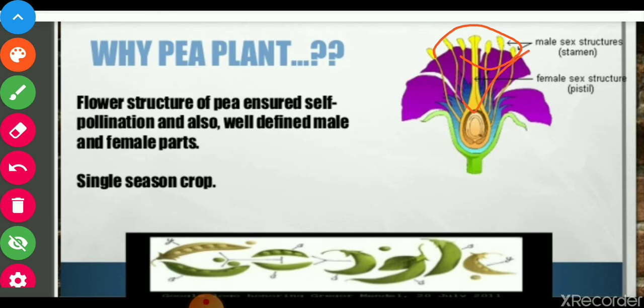There it was easy to carry out the experiment of pollination on this plant, and this was a single season crop, as this crop completes its one lifespan in a single season. So it takes less time to carry out the experiments and record the observations. It was easy to carry out the experiments, and also it takes less time to complete the experiment on this plant. So that's why he selected this plant for his experiment.